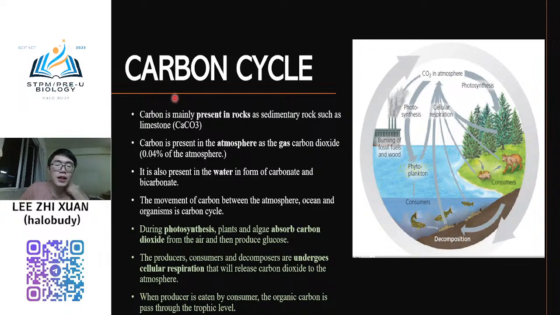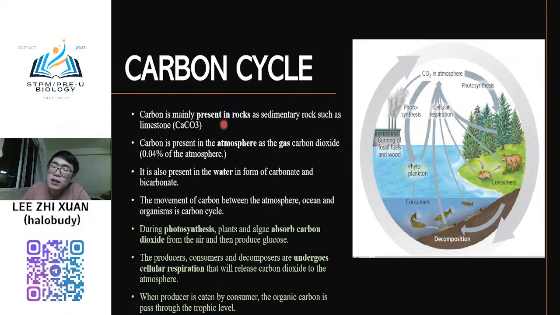The first one is the carbon cycle. In the environment, carbon can be present in rocks, like limestone. If you go to a cave, you can see much limestone on the walls. These are carbon sources. Carbon can also be present as carbon dioxide gas in our atmosphere.